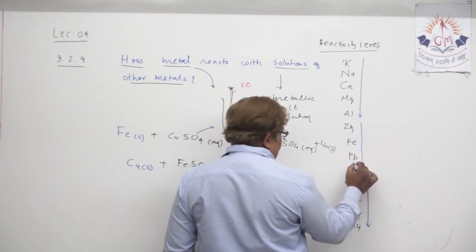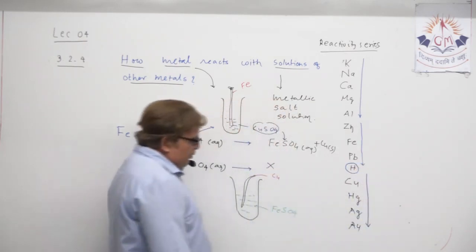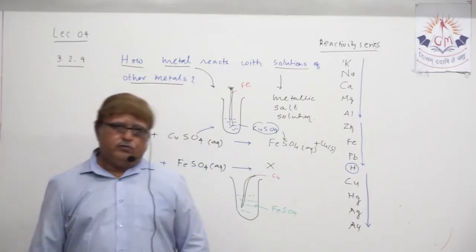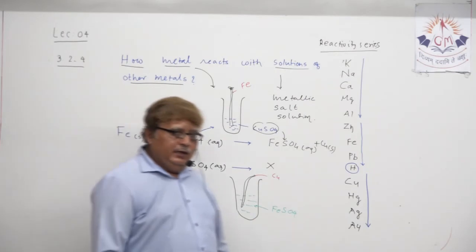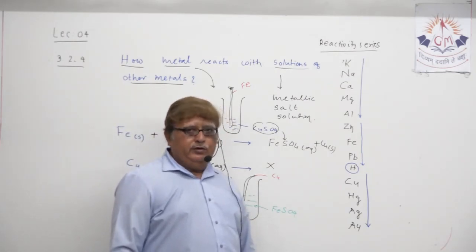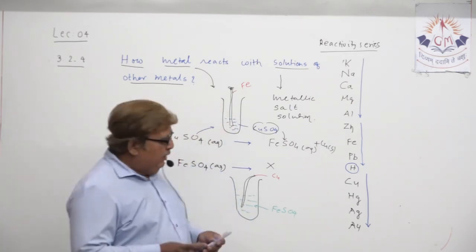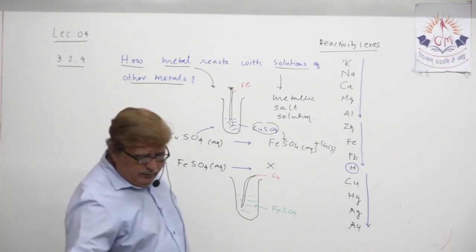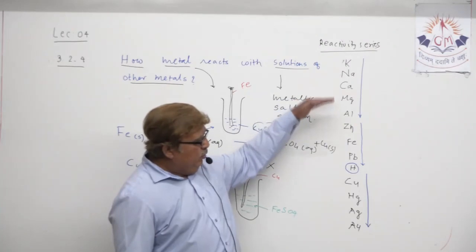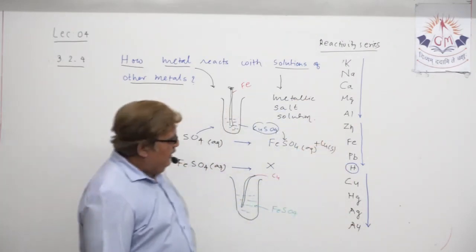No doubt hydrogen, we never consider it a metal, but we have placed it here. You will understand the importance of hydrogen in chapter number 5, when we explain the periodic classification of elements. All the metals before hydrogen are more reactive than hydrogen, and these are less reactive than hydrogen.